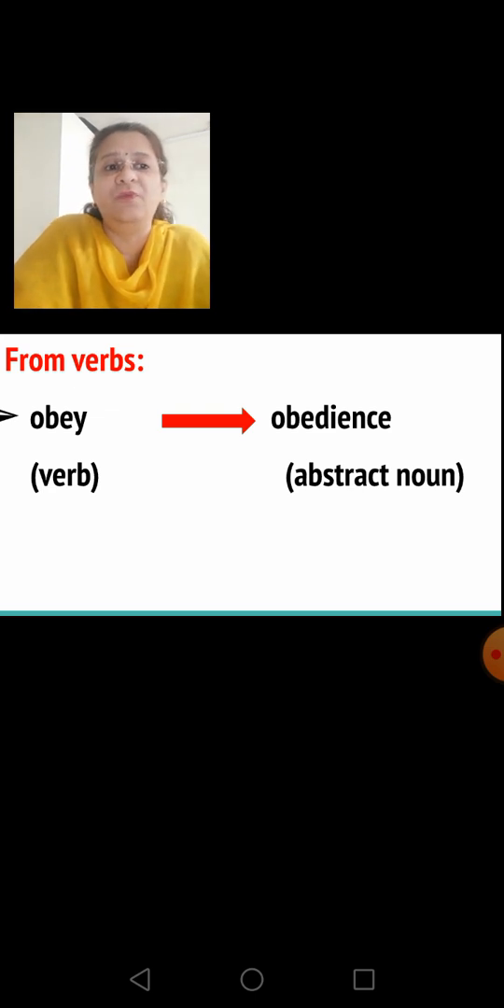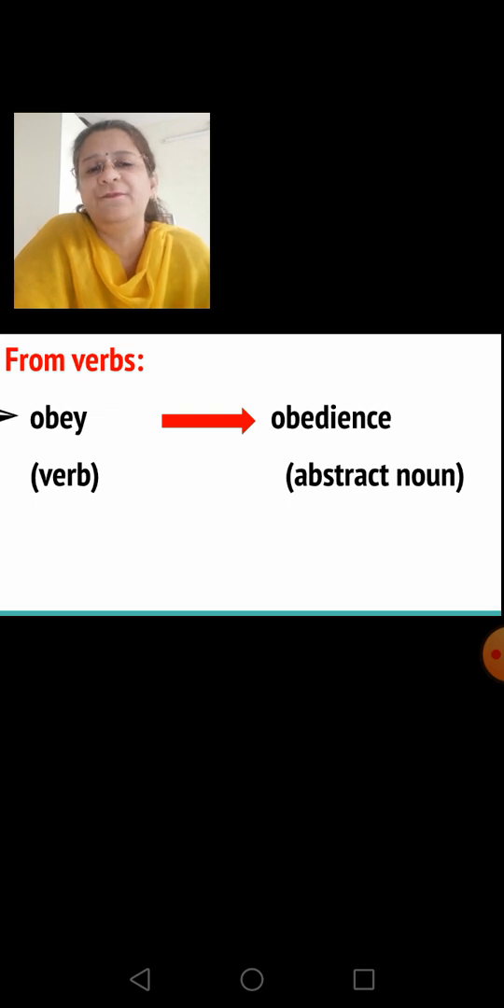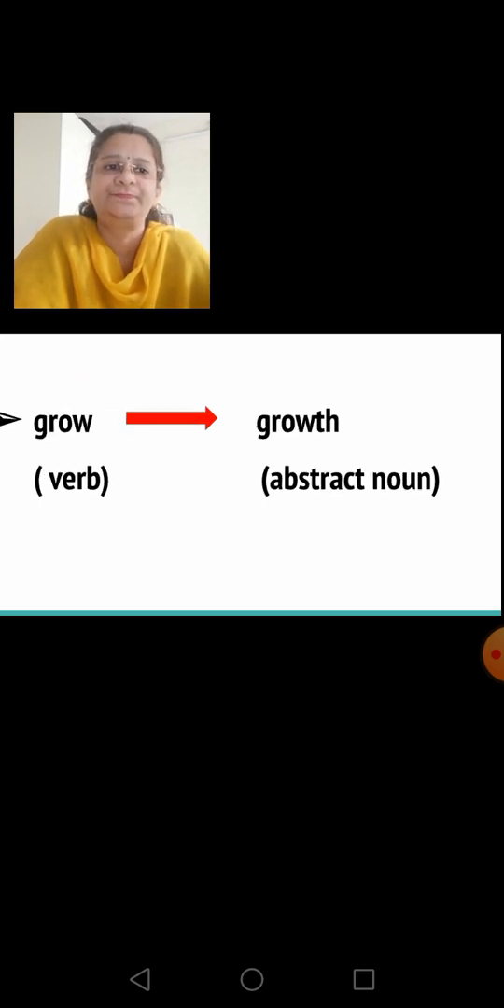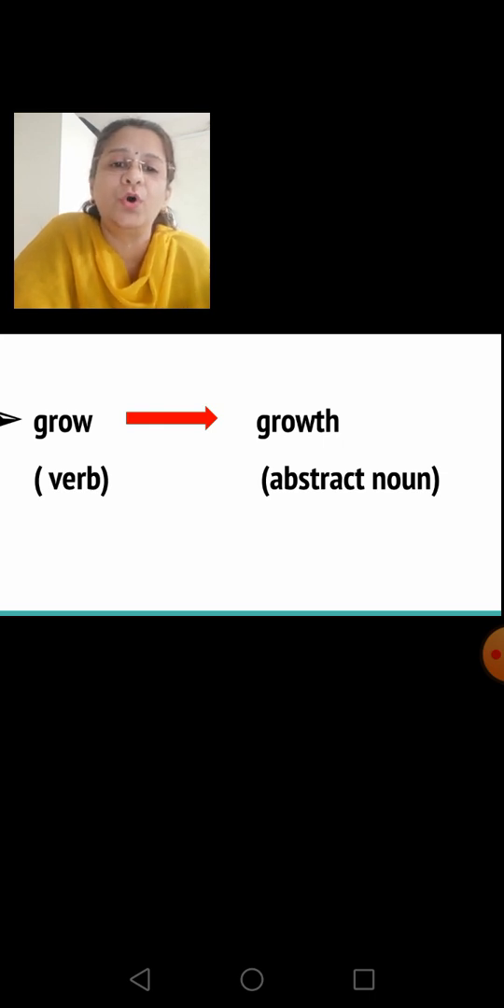When you obey someone, that means you're doing the action of obeying someone. For example, he always obeys his parents. The abstract noun form of the verb obey is obedience. For example, children should learn obedience and respect for elders. Another example, grow. Grow is a verb and it changes to growth in the abstract noun.